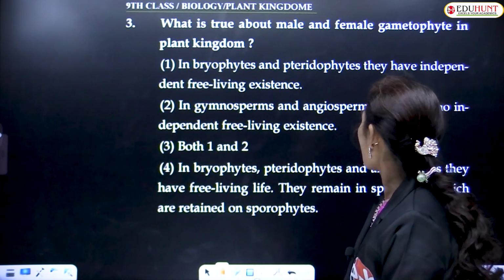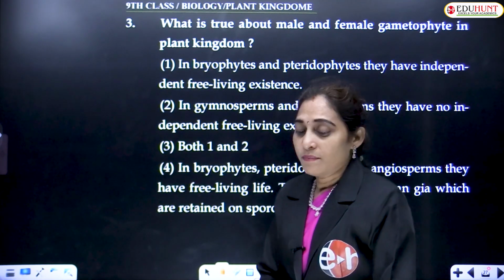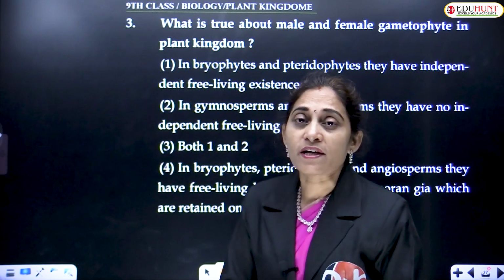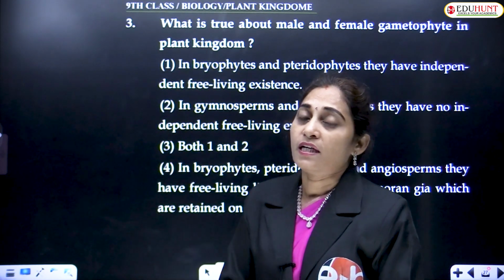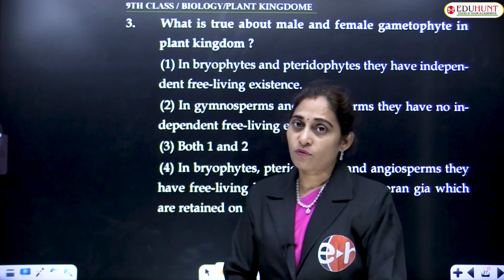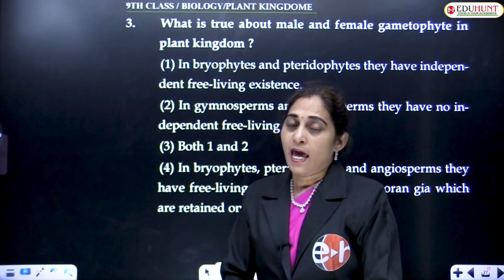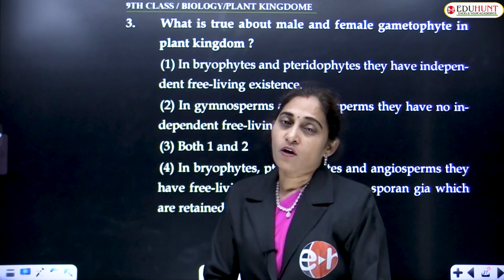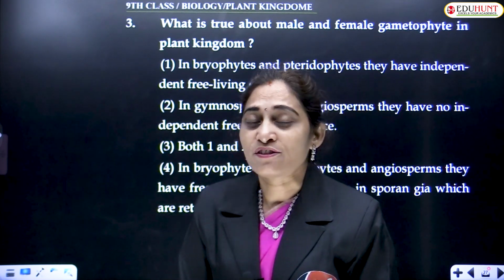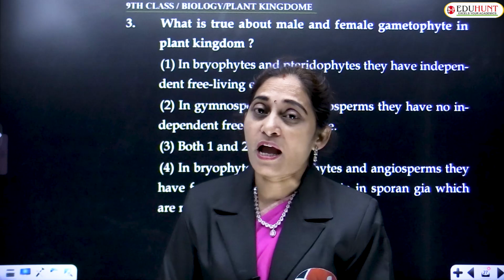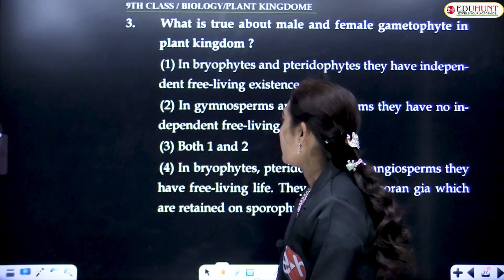In gymnosperms and angiosperms, they have no independent free living existence. Yes, because the gametophytes are embedded in the sporophytes. For example, the embryo sac, which is the female gametophyte in angiosperms, is enclosed, embedded in the ovule. So the ovule is the sporophyte which nourishes the gametophyte. That means the gametophyte is not independent. It depends on the sporophyte.